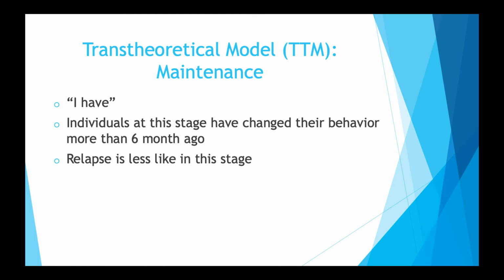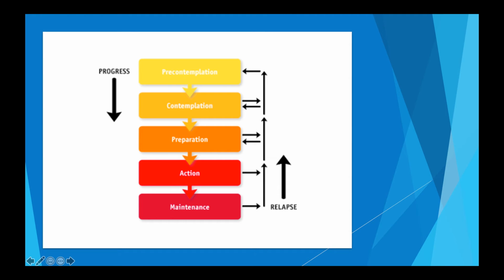The final stage of the TTM is the maintenance stage, also known as the I have stage. Individuals in this stage have changed their behavior more than 6 months ago. Relapse is less likely, but it can happen. Here's an example of the transtheoretical model. As a person goes through the transtheoretical model, there is a chance for relapse during each stage.